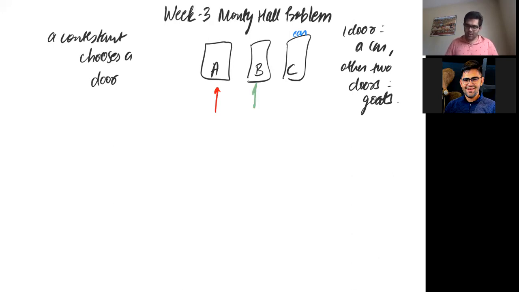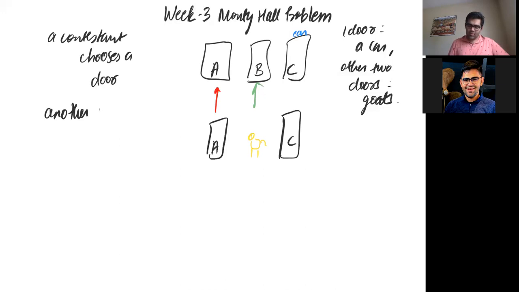So he'll open B, and now the contestant has two options: door A and door C, and there is a goat behind B, because door B is open and he knows there is a goat behind it. So now the contestant gets to make another choice, either to stick with it or to go for the other door. So now I chose door A and I know what is in door B. Door B has a goat in it. So the choice with me is, should I stick with A or should I go to C? That's the other choice.